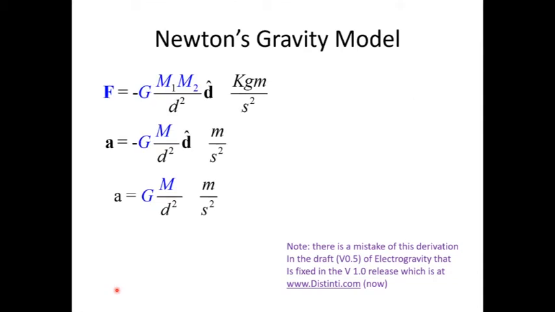So next what we're going to do is look at Newton's gravity model, and the blue shows that these are legacy values. Okay, and so if we divide both sides by the mass that exists at some distance, we get the acceleration. And this acceleration is also identical to the acceleration relative to a massive body, but this is now defined in terms of legacy constants. Okay, so what we're doing here is we're just getting rid of the vector components. So we just have a quantity, acceleration, as a directionless quantity.